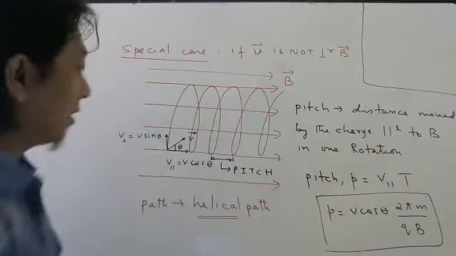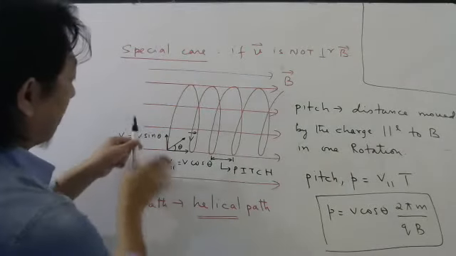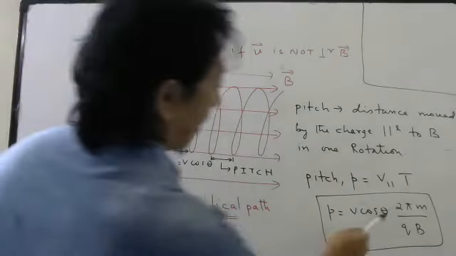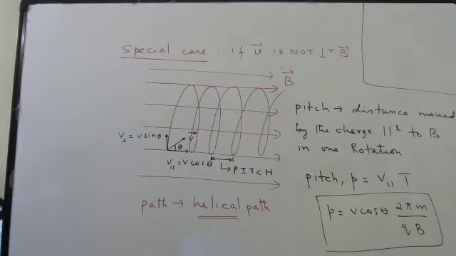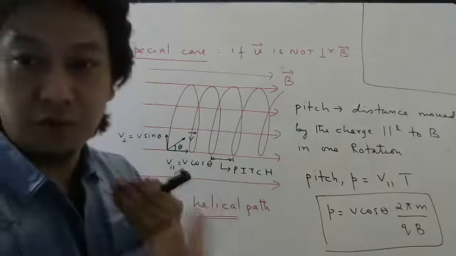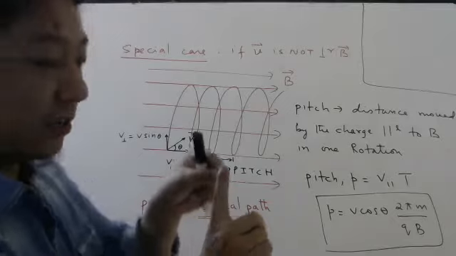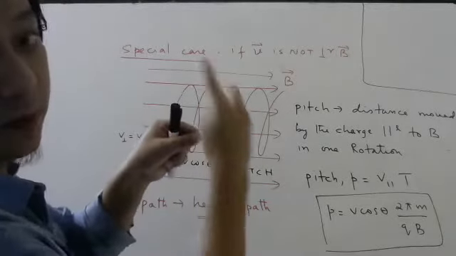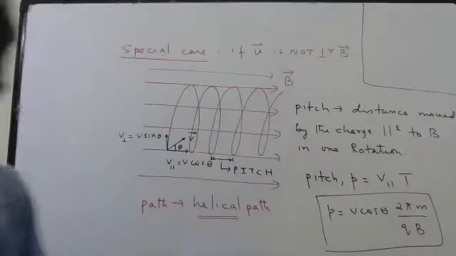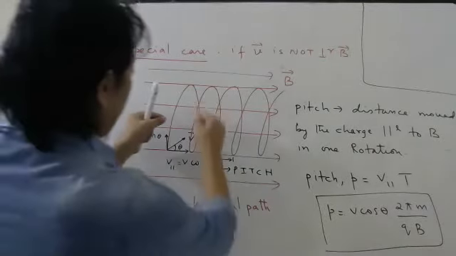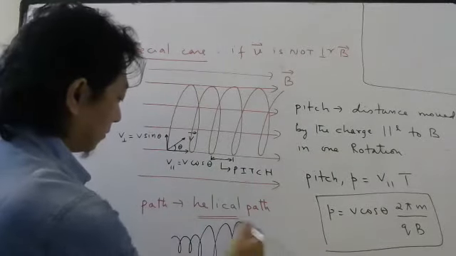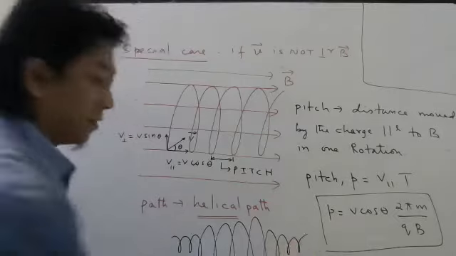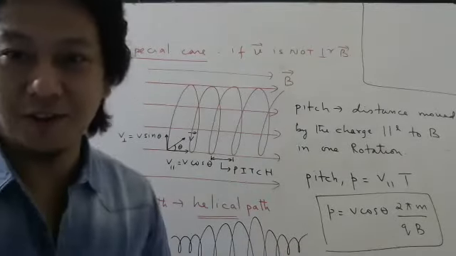Again, you can notice if velocity was perpendicular to magnetic field, theta will be 90 degree. And this will be how much? If theta is 90 degree, this will be 0. Matlab, there is no pitch. Obviously, because if it comes perpendicular, it moves in only this circle. It doesn't go this side. And you can even change the radius of this. You can make the charge move this way also.